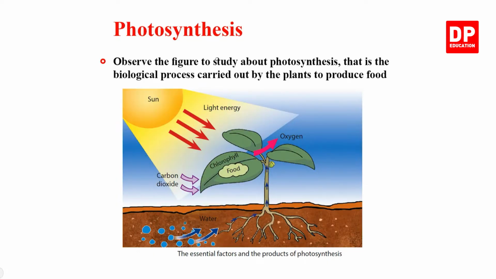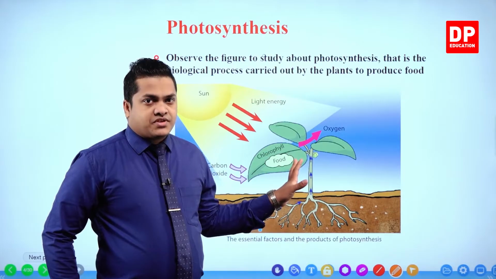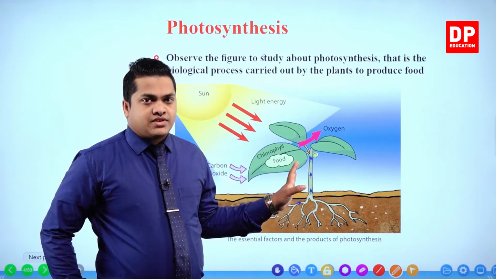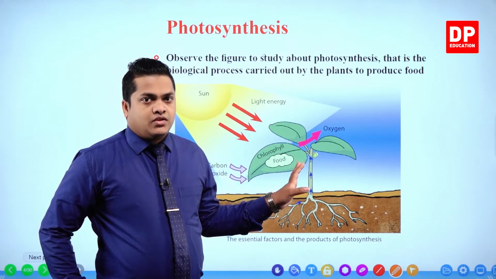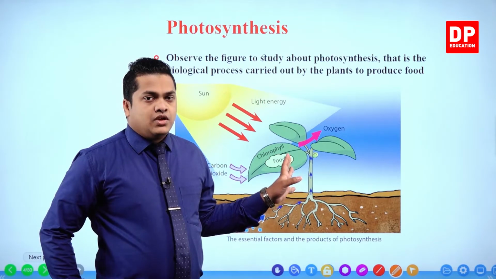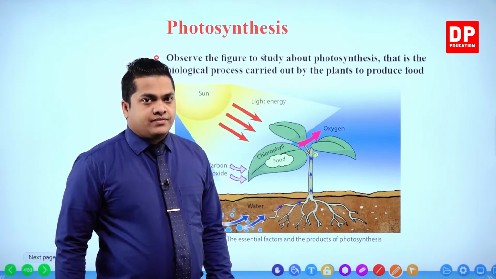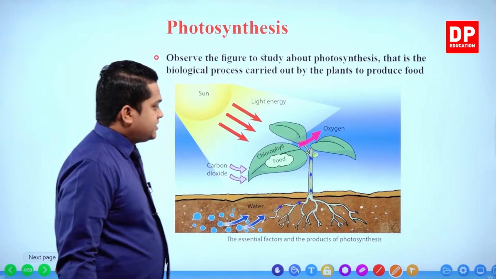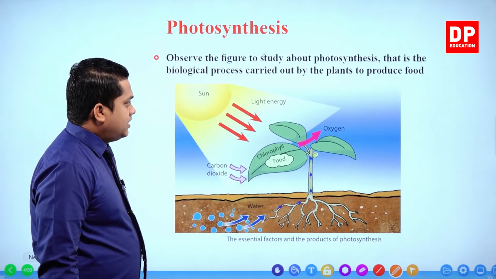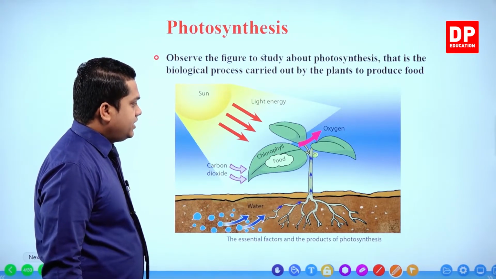Observe the figure to study about photosynthesis. That is the biological process carried out by the plants to produce food. Now, if you observe the photosynthesis process, my dear children, the photosynthesis process can be clearly observed within the figure which is given here.